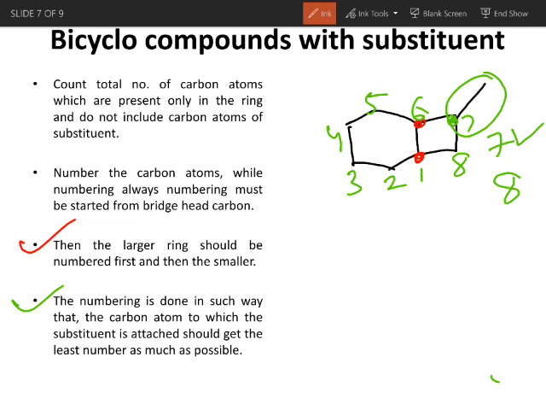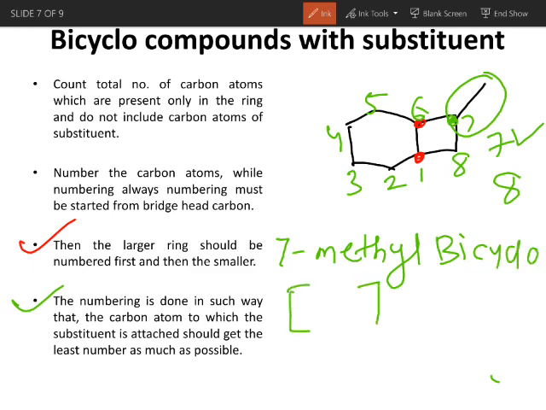Now since this is a methyl substituent, we can write it as 7-methyl. This is the name of the substituent. Then use the prefix bicyclo. Then write the number of carbon atoms present on either side. On the right hand side we have 2 carbons, on the left hand side 4, and at the center 0.